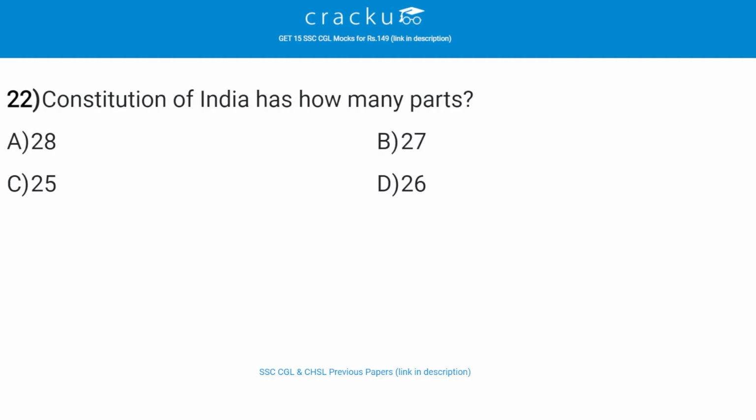Constitution of India has how many parts? The correct answer is C, that is 25. So the Constitution has a preamble and 470 articles which are grouped into 25 parts, and with 12 schedules and 5 appendices, it has been amended 104 times.